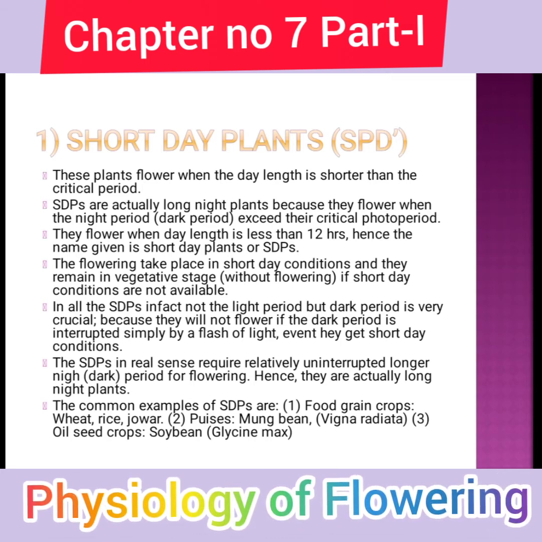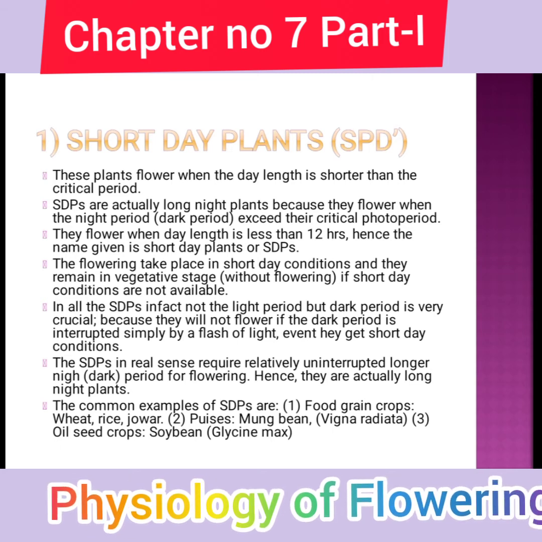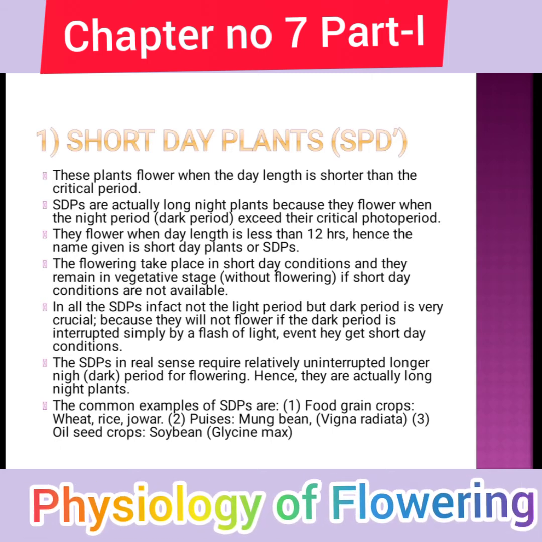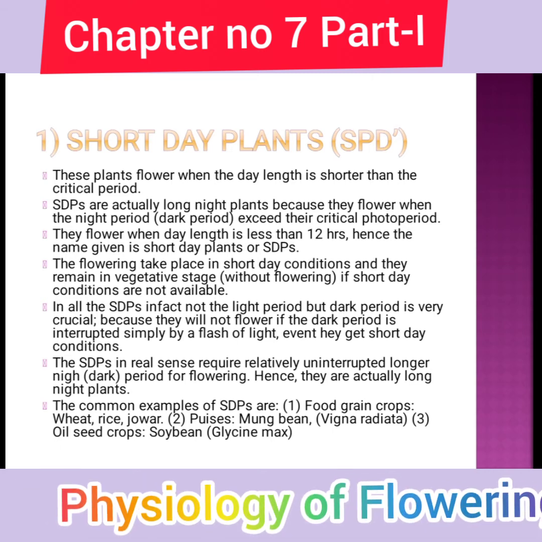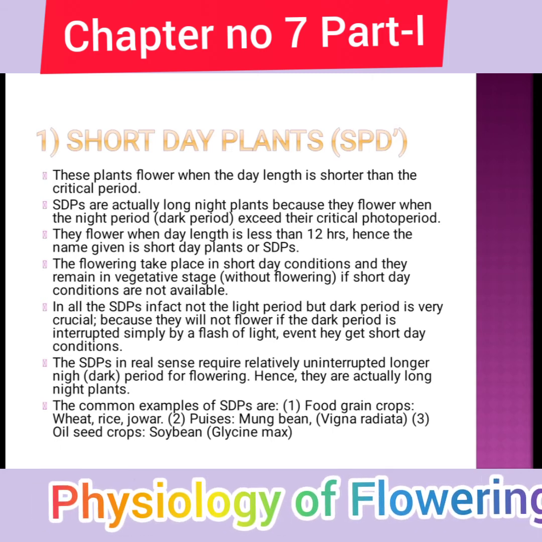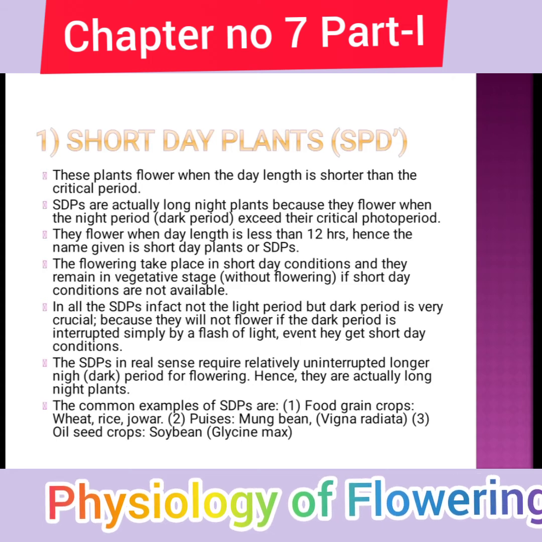Short day plants are actually long night plants because they flower when the night period exceeds their critical photoperiod. The same concept is given in opposite words.